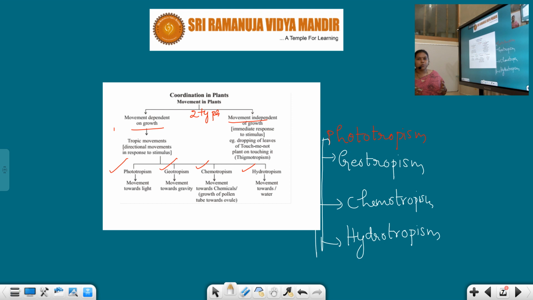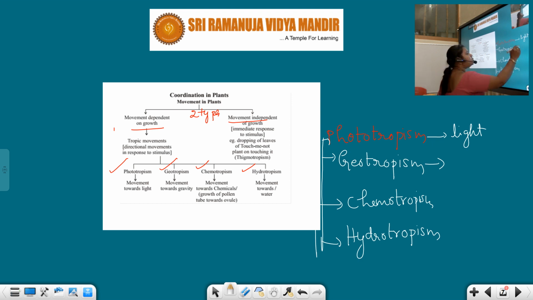Phototropism. Plant body shows growth towards the light. Light is influencing the growth of a certain particular part of the plant here. So that is phototropism. Geotropism, movement towards the gravity. This is applicable to the roots, whereas phototropism is applicable to the stem elongation, or stem growth.